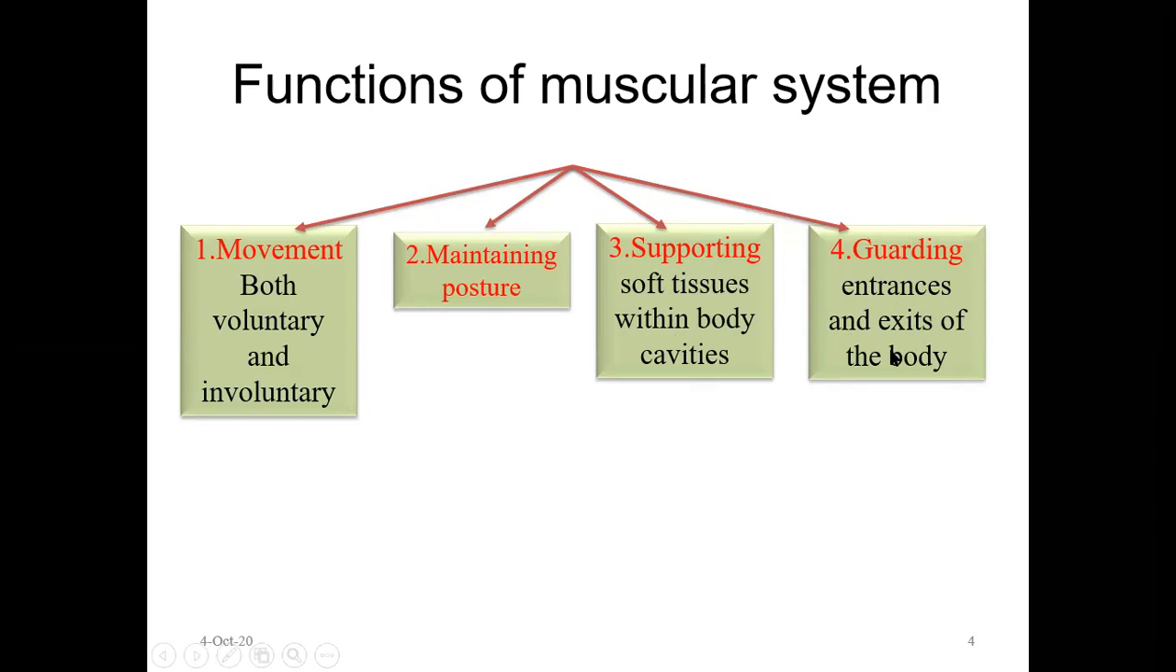As we know, the mouth closes as well as opens. So the mouth is always kept closed by muscle contraction. Similarly, we have the eyes, we have the nostrils. All these are kept closed and they guard. If there is any kind of danger, they suddenly close. That is called guarding. So they help in the movement of the body, maintain posture, support the body, as well as help in guarding the entrance of the different sites.